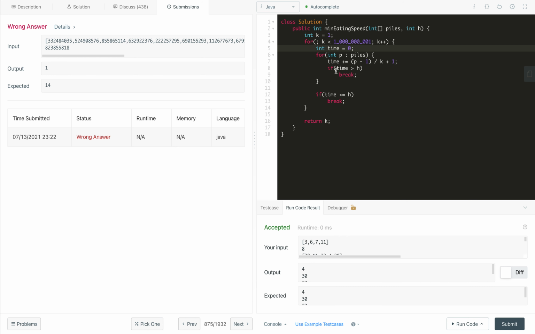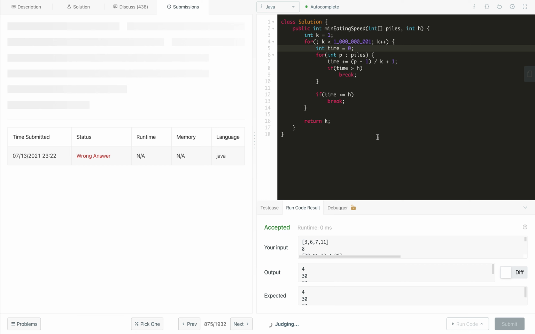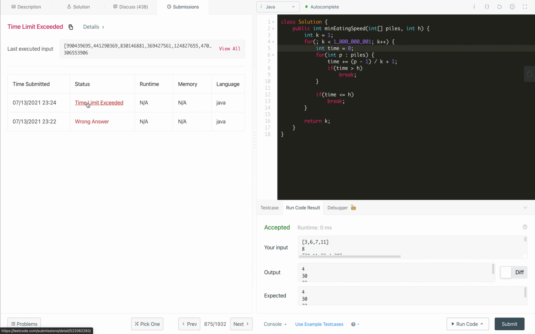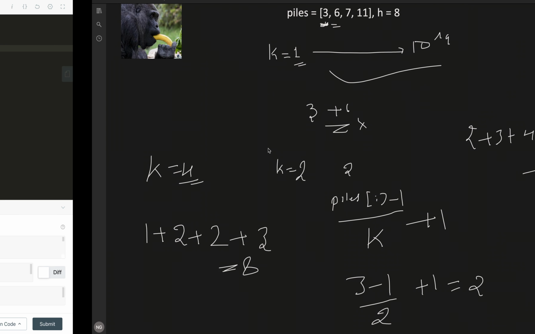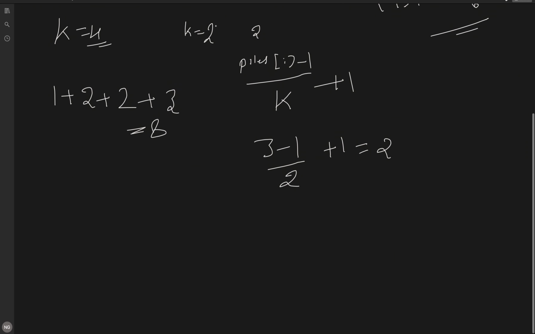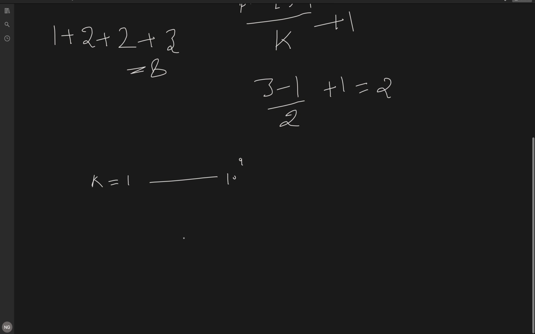So that is what, if we are already crossing h, then there is no need to do it further. This is one of the extra constraints we need to add. Actually, I didn't try it. So now you can see this got time limit exceeded, as we were already aware. Now how do we optimize it further? We need to find the value of k in the range from 1 to 10 power 9. So instead of going iteratively one by one, we will apply binary search on this value of k, starting low from 1 and high from 10 power 9.